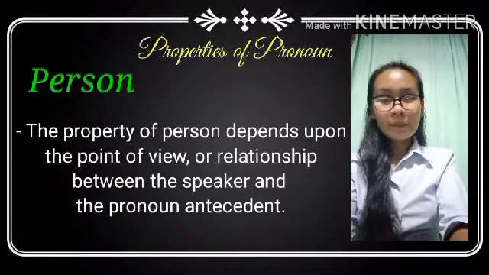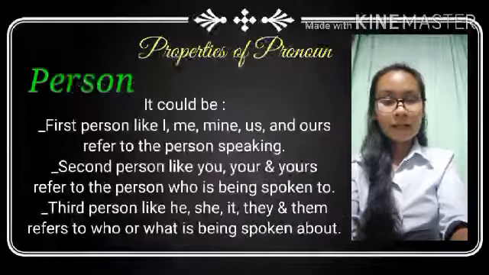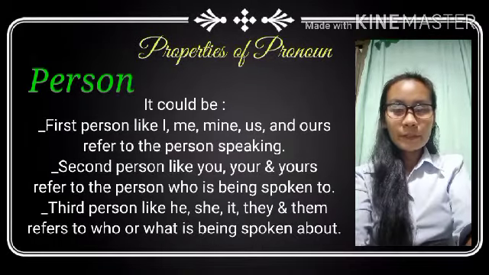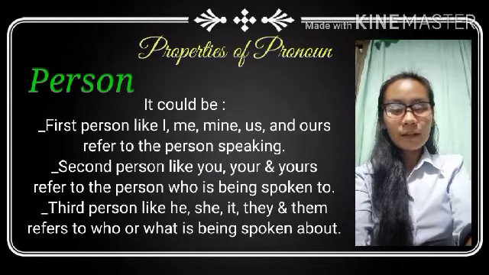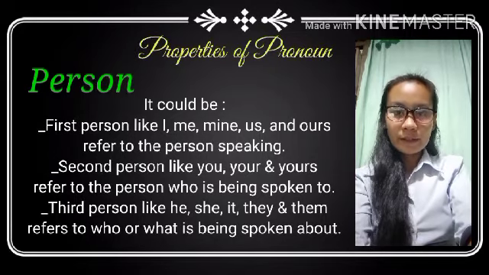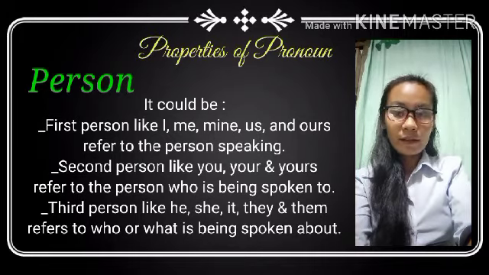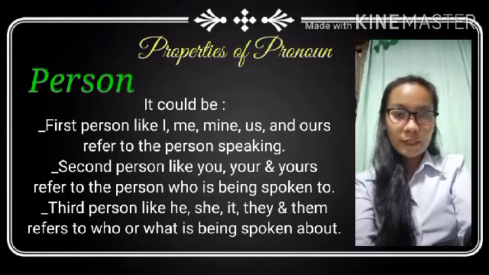Person. The property of person depends upon the point of view or relationship between the speaker and the pronoun antecedent. It could be first person like I, me, mine, us, and ours. It refers to the person who is speaking. Second person like you, your, and yours refers to the person who is being spoken to. Third person like he, she, it, they, and them refers to who or what is being spoken about.